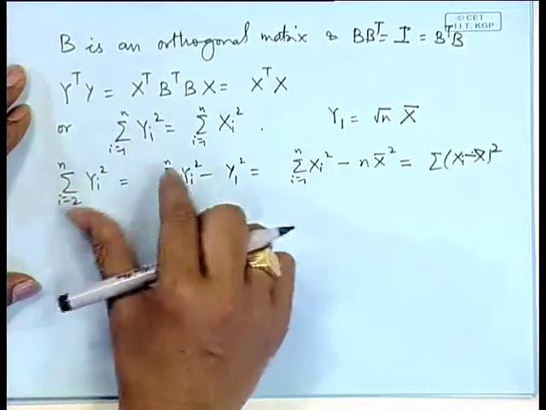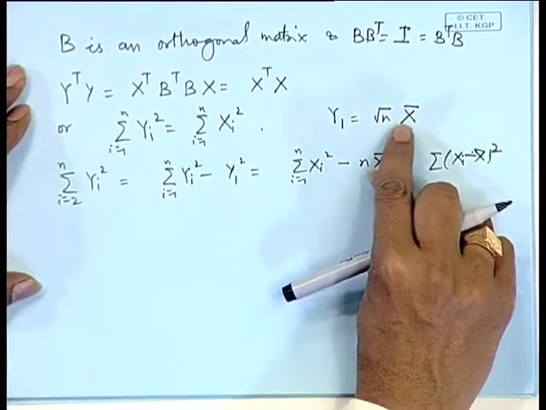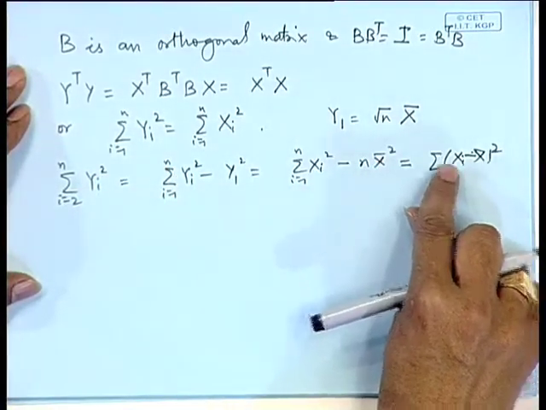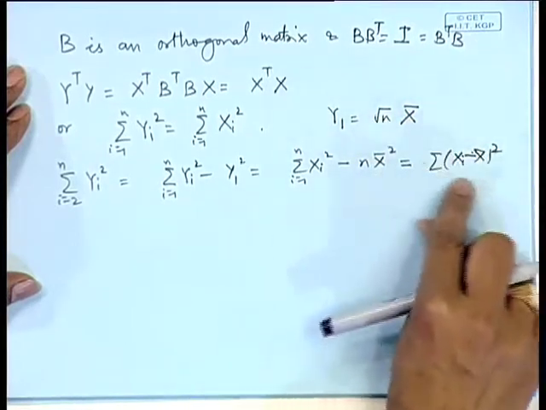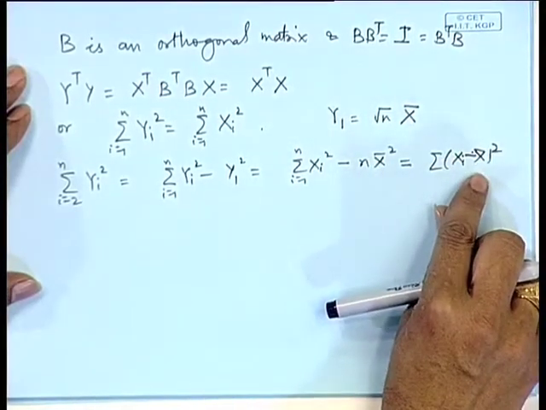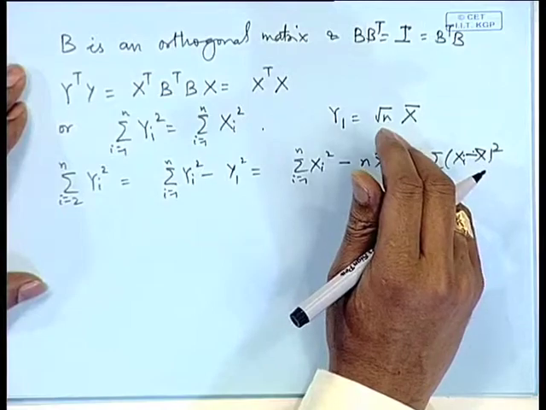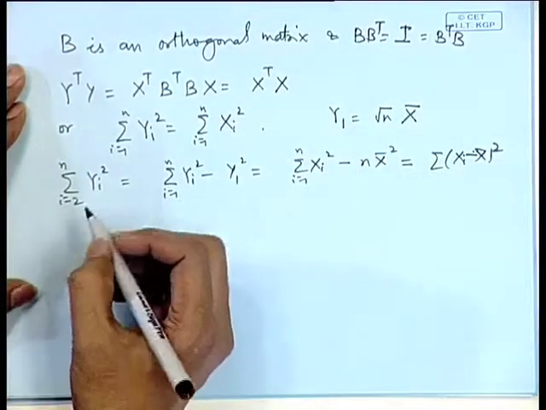Therefore, this new transformation is giving me y_1, which is a term of x bar, and another term which is a term of S square. So, our desired objective was to get the distributions of x bar and S square, and this particular transformation helps us in at least representing these two terms in terms of transformed variables. Now, let us look at the distribution.